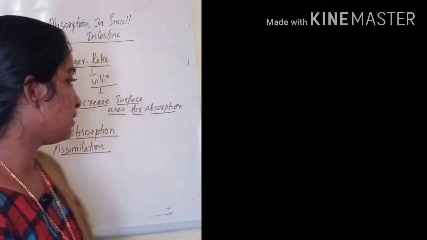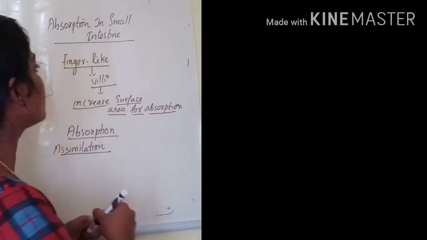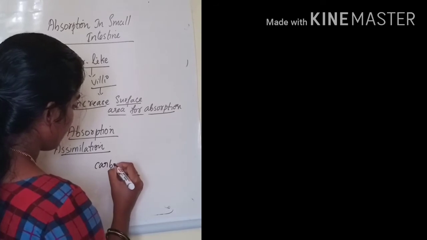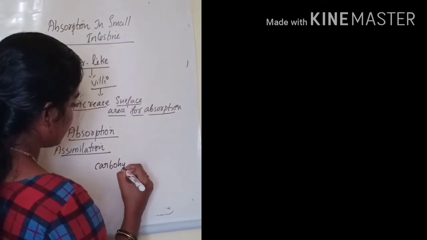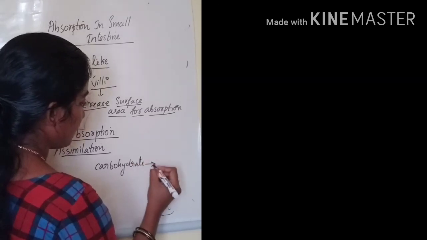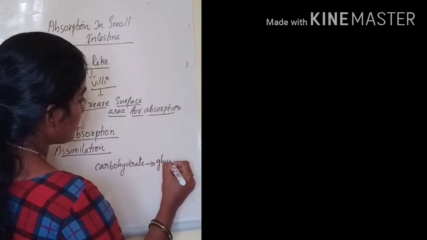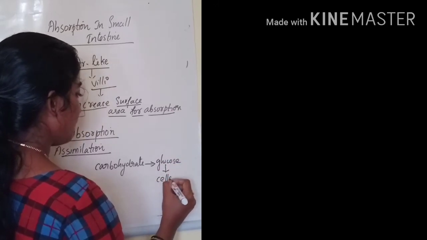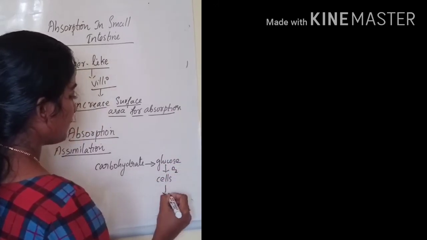And we know that the glucose produced by the digestion of carbohydrate, since complete digestion of carbohydrate gives glucose, will be utilized by the cells with the help of oxygen to make energy.